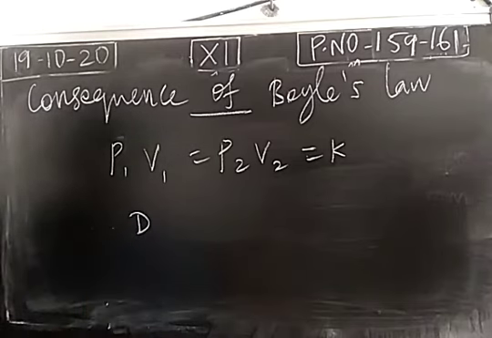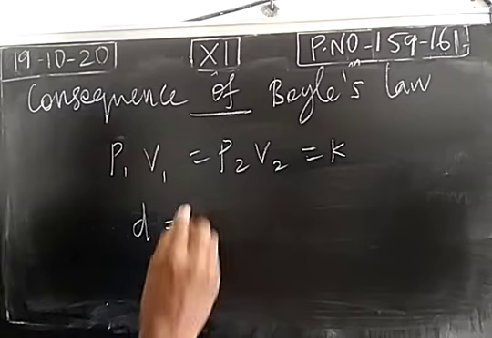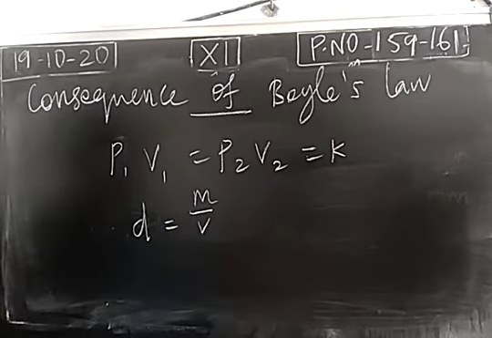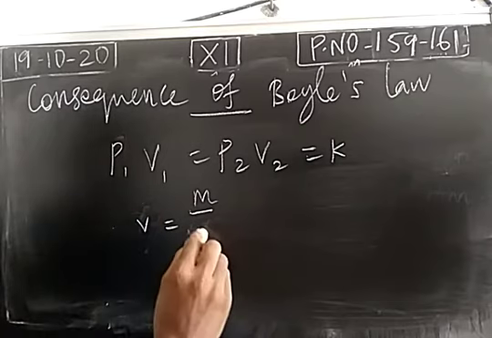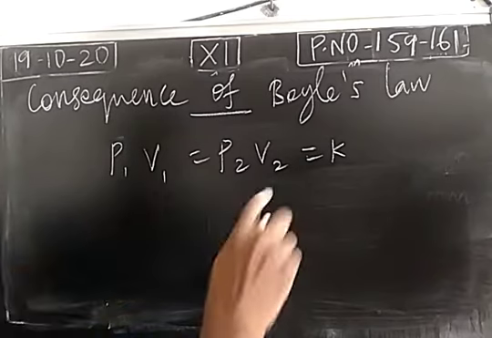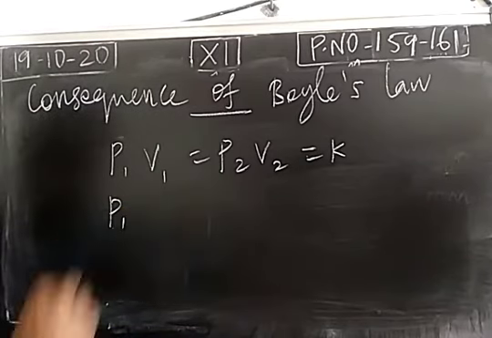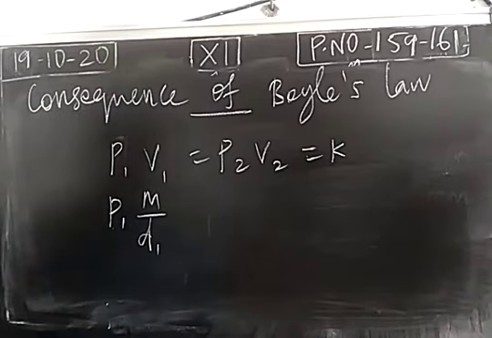We know that density, the formula for density is what? Mass per volume. So you rearrange this: volume is equal to mass per density. You just apply this in this equation. P1 m divided by d1. Mass of the substance will be constant.